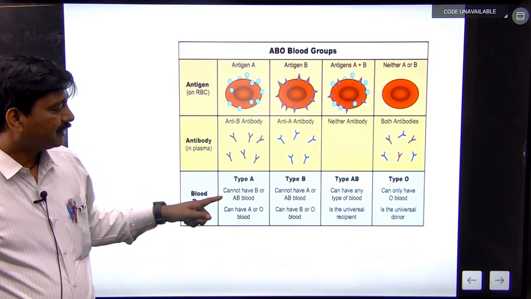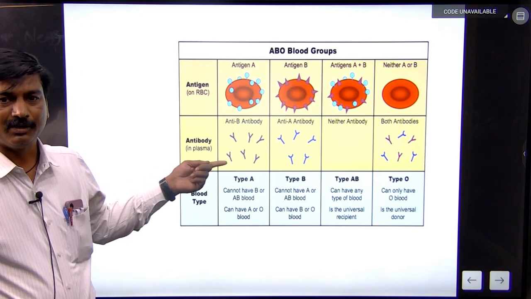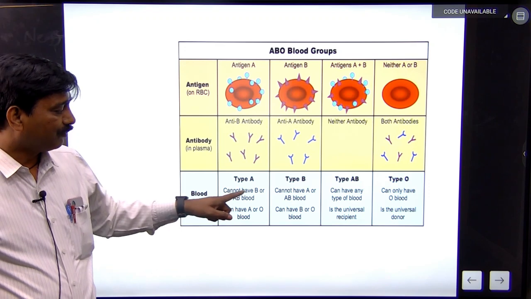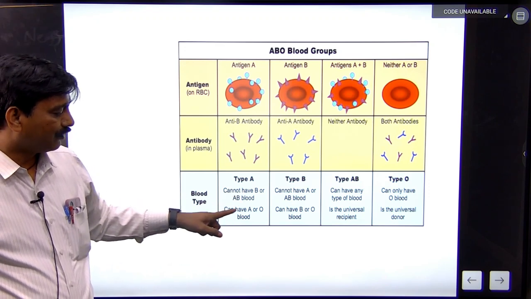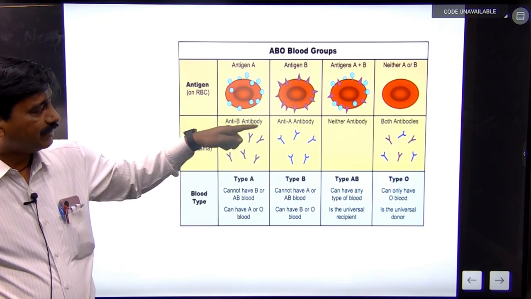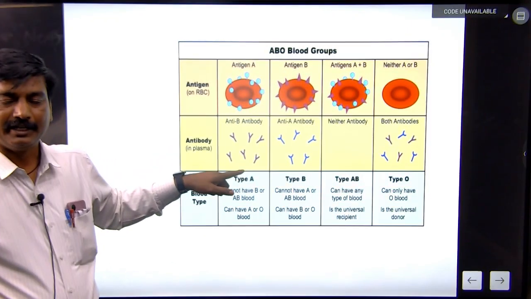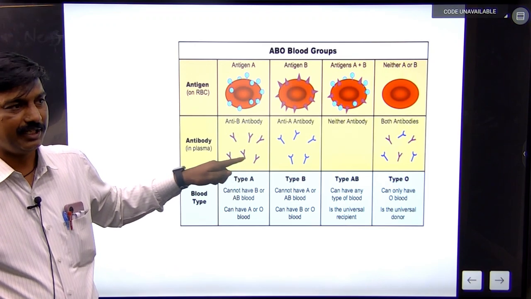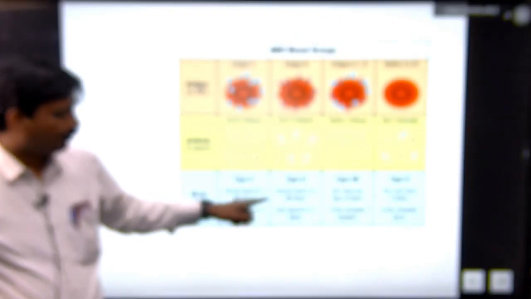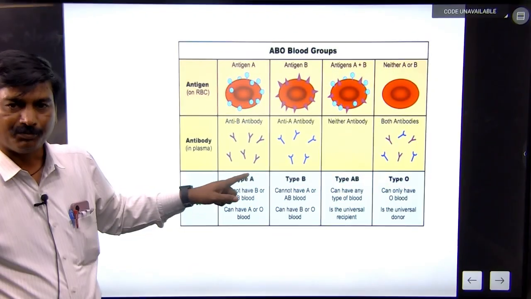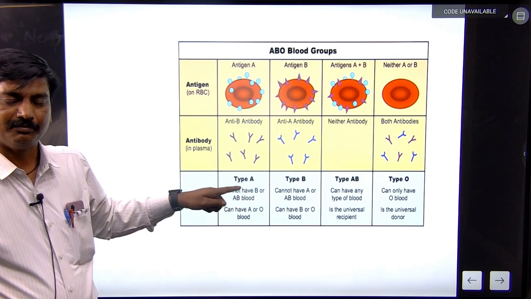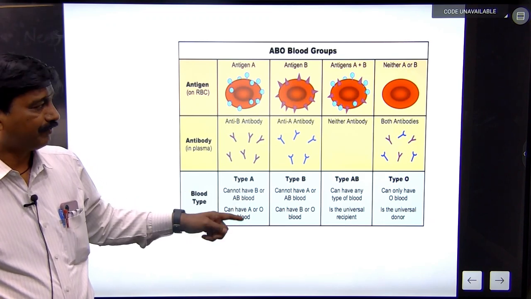And then blood type: the antigen reacts with the antibody. Blood groups that are possible: they cannot have B or AB blood, and can have O or A blood group. Antigen A is present, and antibody B reacts with it. For blood group B, they cannot have blood group A and AB blood group, and can have B blood group as well as O blood group.